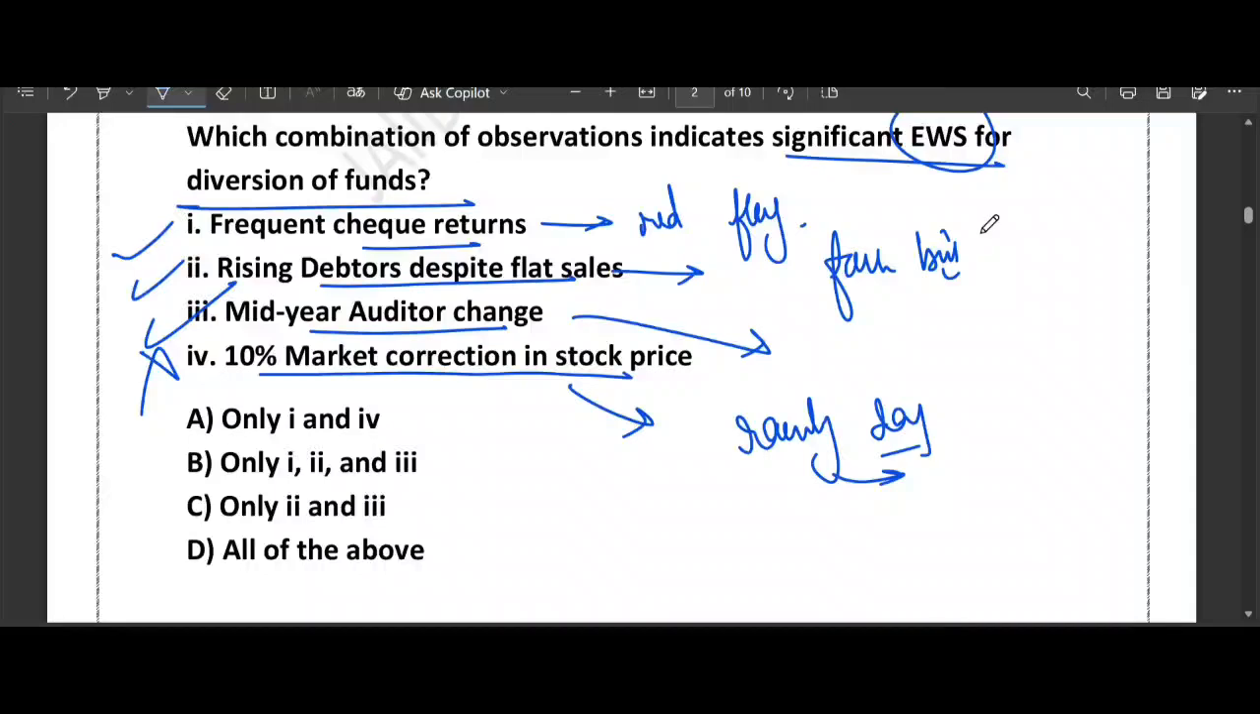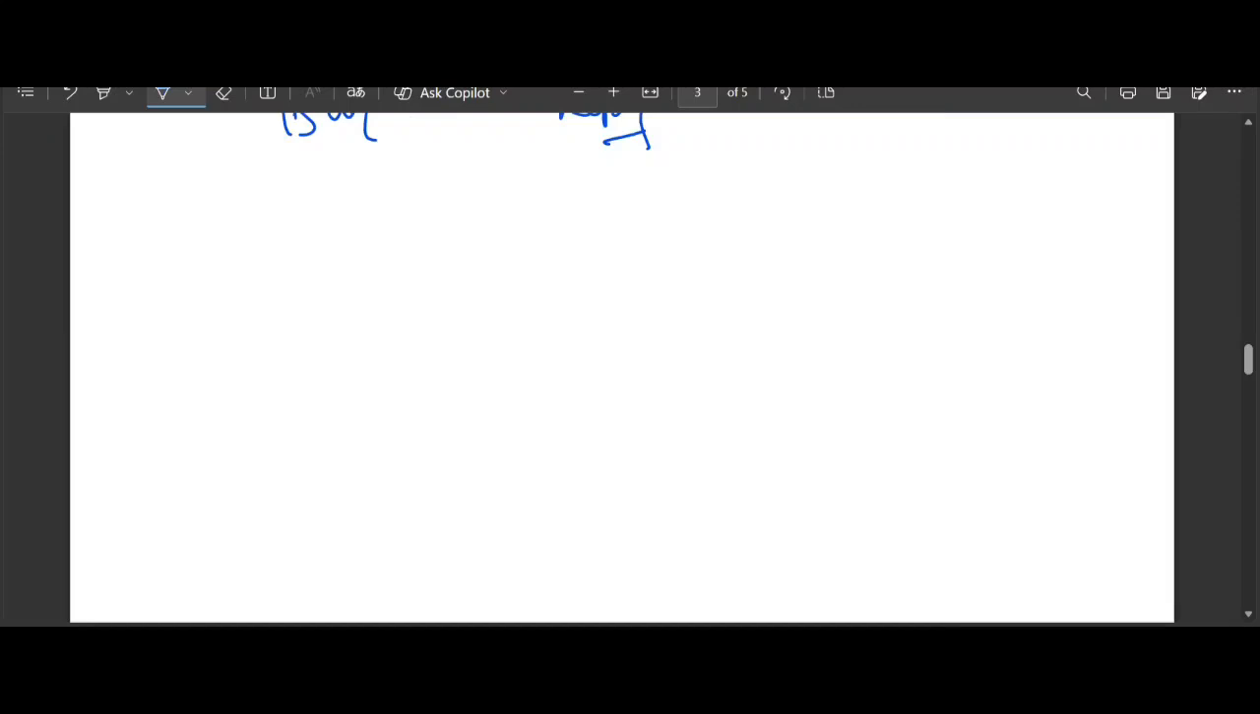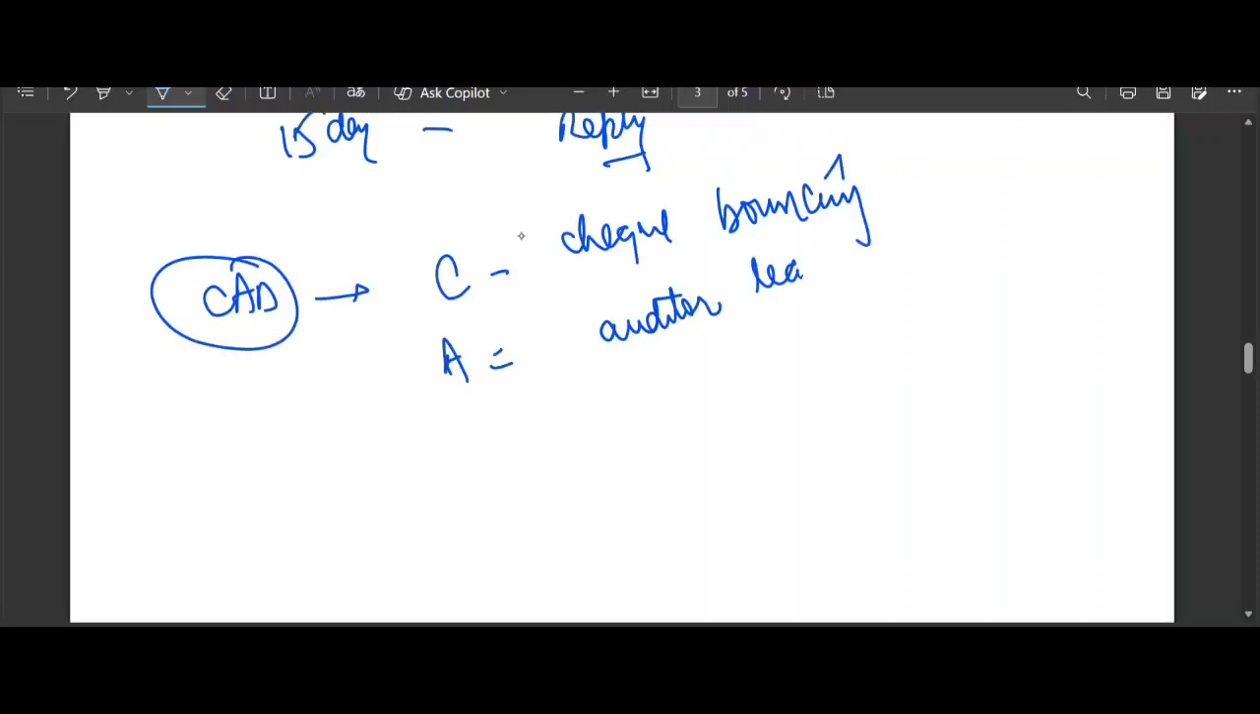Option number B. There is a trick you can use to remember it. Just remember the CAD rule. C for check bouncing. Check is bouncing, then this is a kind of EWS. A means auditor leaving. Suppose there is an auditor and he is leaving. This is a kind of whistleblower signal.